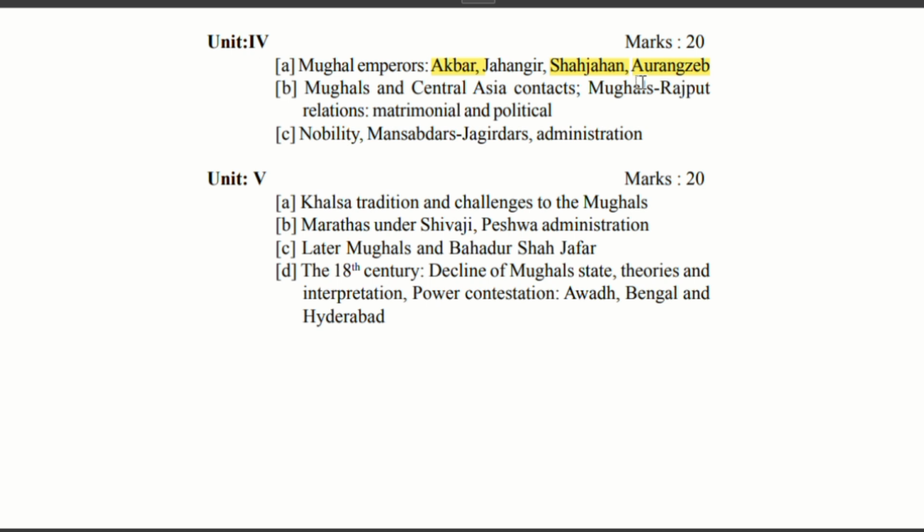And here in this unit, you have to discuss about the disintegration or the downfall of the Mughal dynasty, Mughal rule, and what were the causes behind that downfall. What were the causes behind the downfall of the Mughal dynasty, Mughal emperor? You have to know. And there will be a question coming from this portion also about Bengal and Hyderabad.